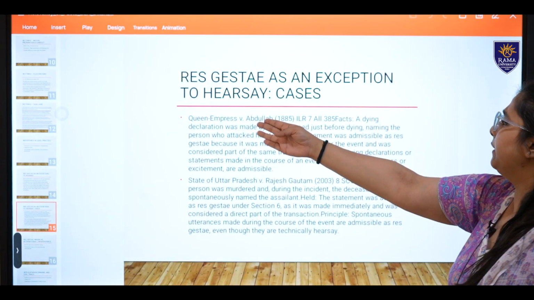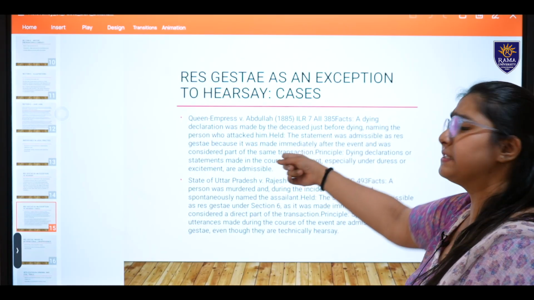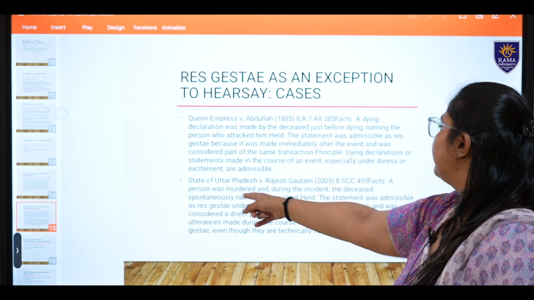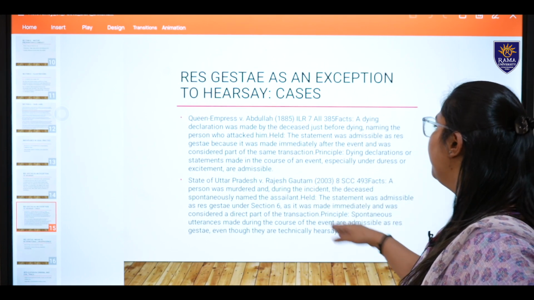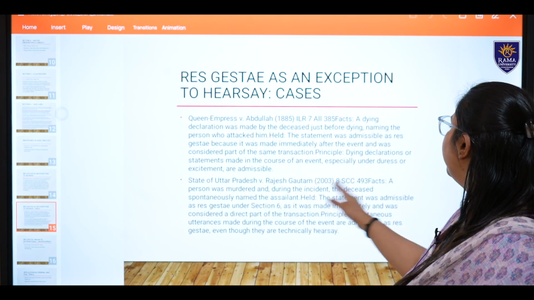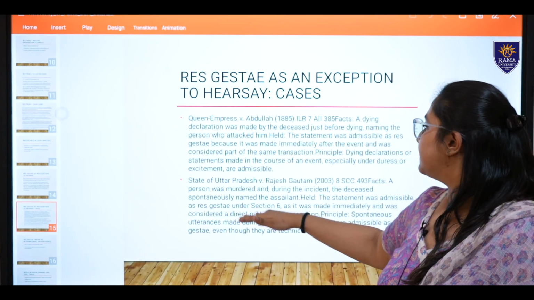Some case laws: Queen versus Emperor, a dying declaration was made by the deceased just before dying, same as I talked about. Then the next was State of Uttar Pradesh versus Rajesh Gautam. A person was murdered, and during the incident the deceased simultaneously took his name. Same thing.